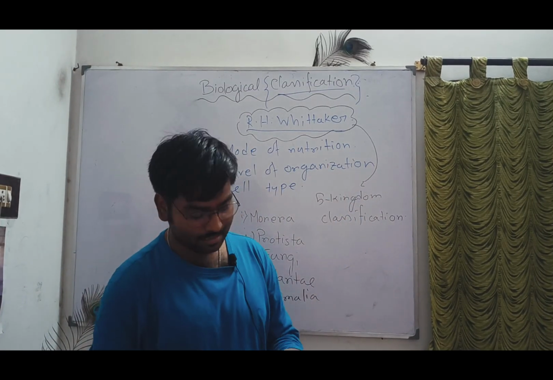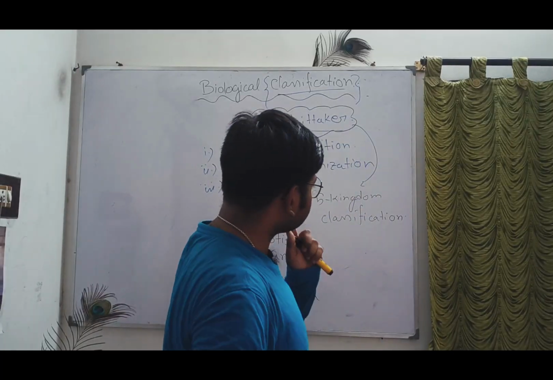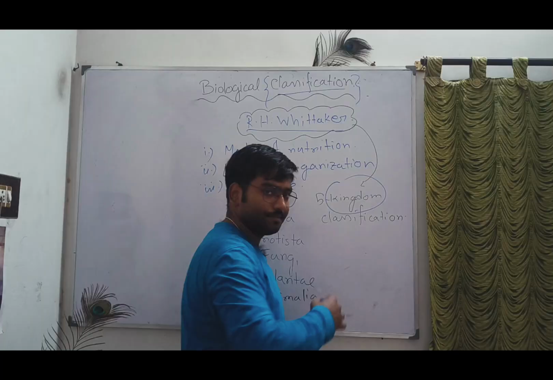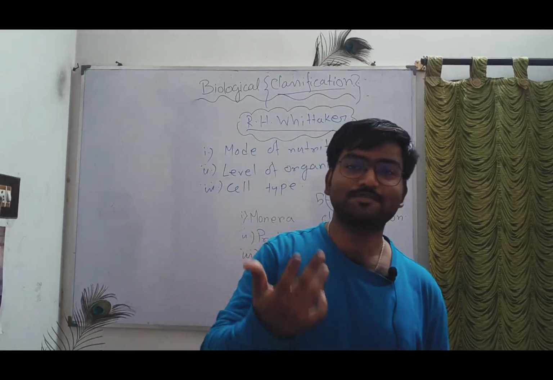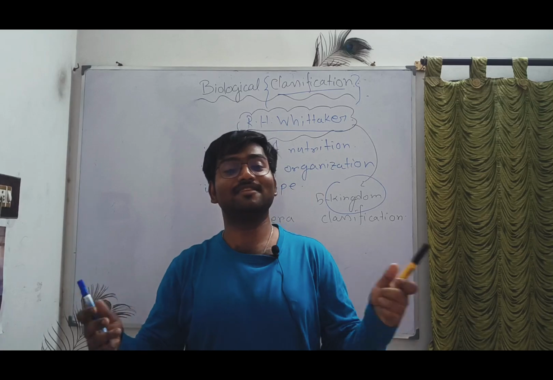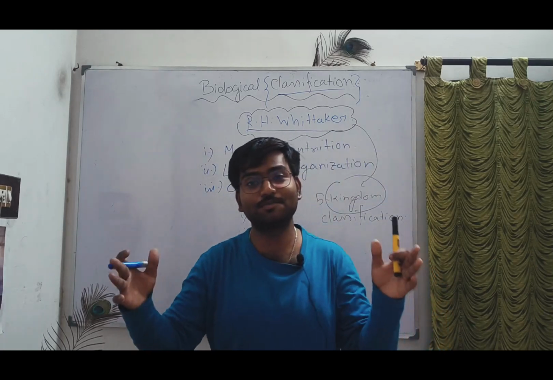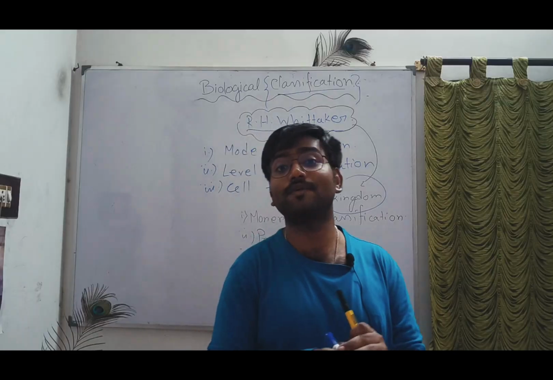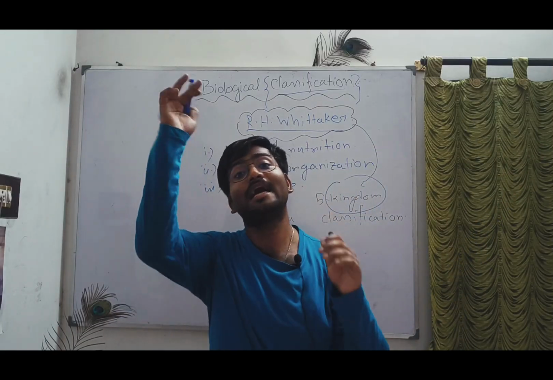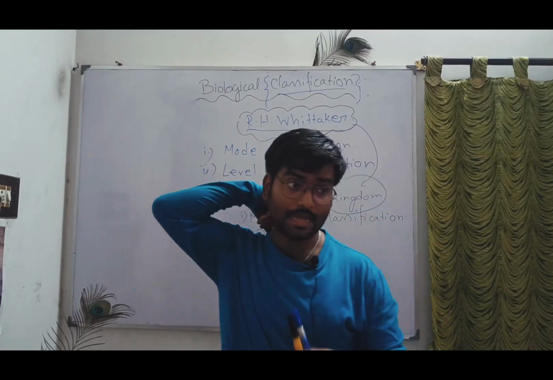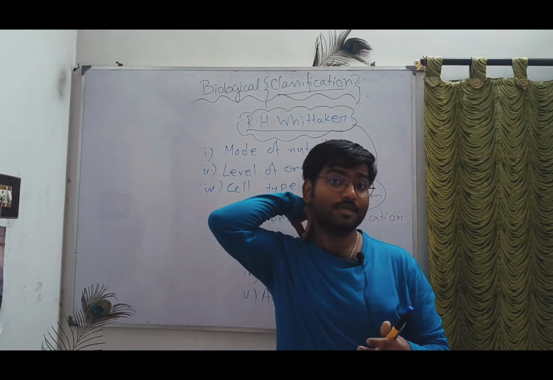So you will say, sir, you have written 5 things, but why did you mention kingdom? Let me explain. Kingdom means where the king generally stays. Kingdom is a huge, big place. So in our total world, we have divided the entire world into 5 kingdoms. That means kingdom is the highest unit. After that kingdom, you will find this in the taxonomical hierarchy.